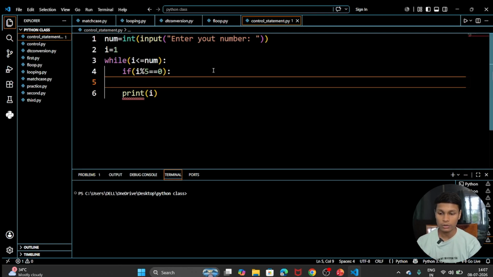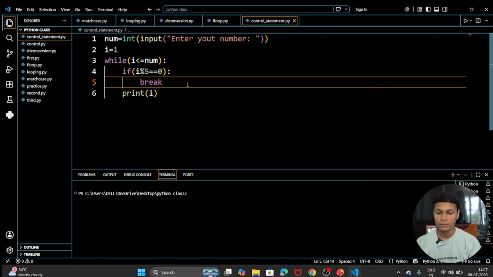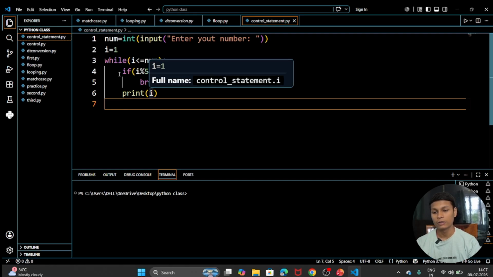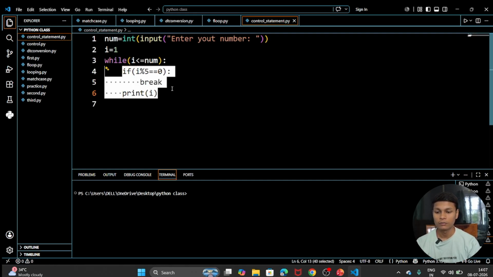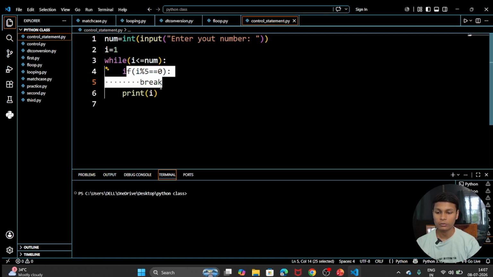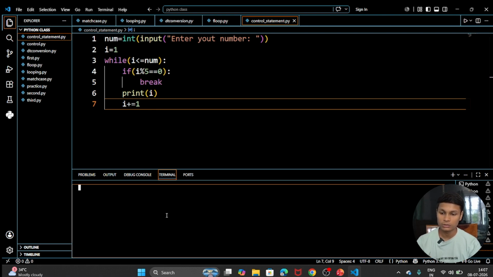After that we are going to simply break the loop. And if this if condition does not run, if the if block is not executed, then we are going to simply print i. After that, update the value of i by 1 each time. Okay, let's run the code and see how it works.